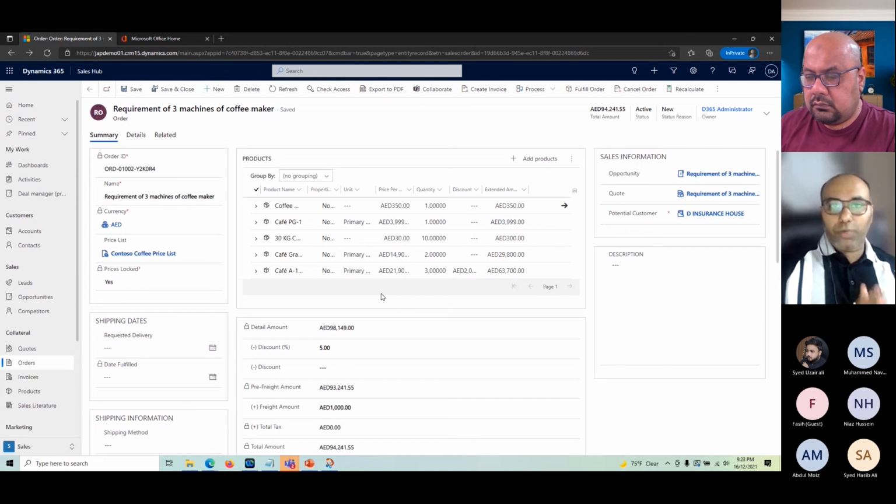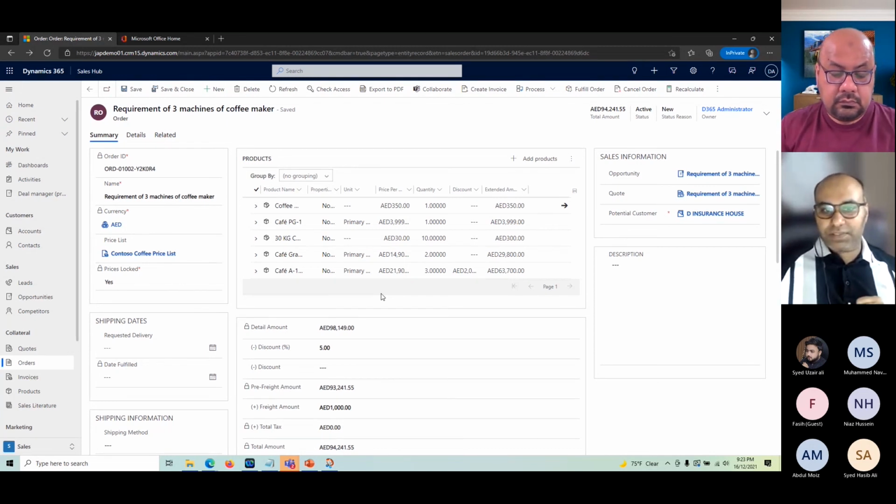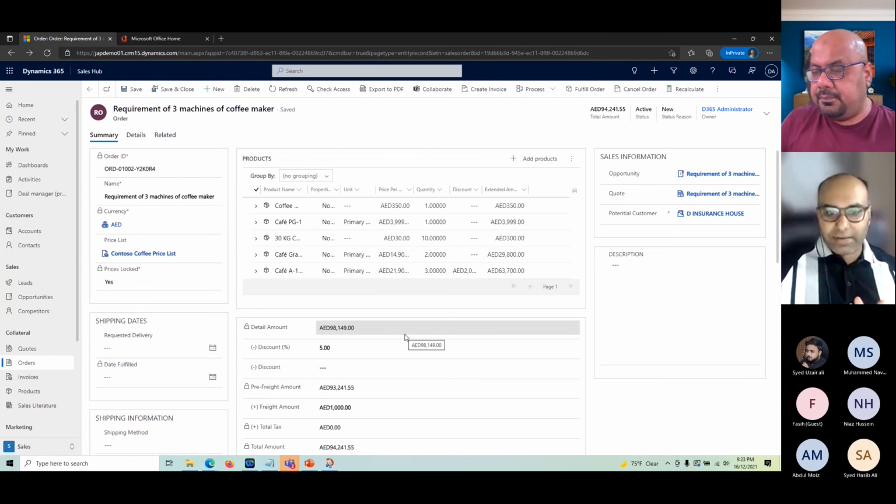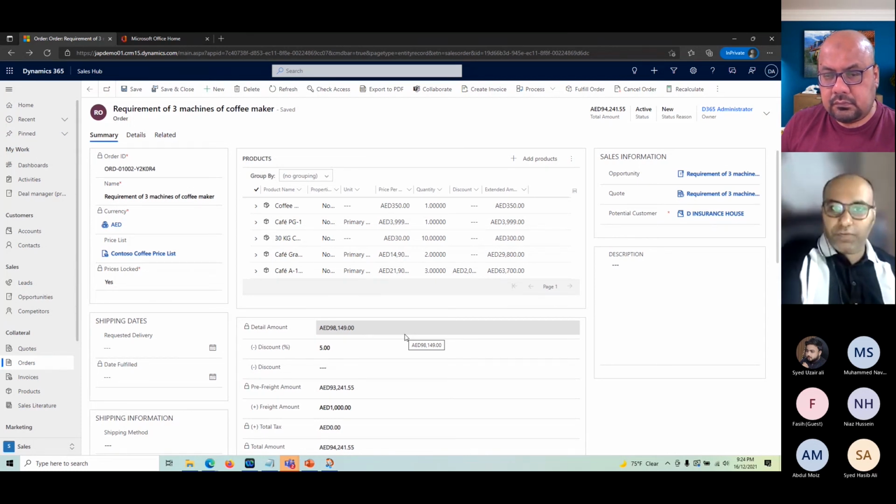So what normally happens is this sales order is synced, integrated or copied to the ERP system, or if we use Microsoft, then Finance and Operations, and the back office team fulfills the order and does whatever processing they have to do in the ERP.